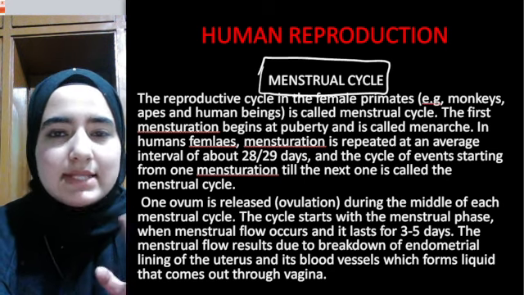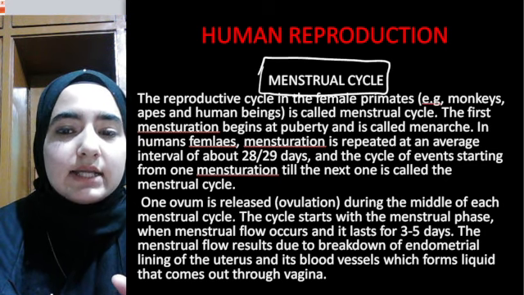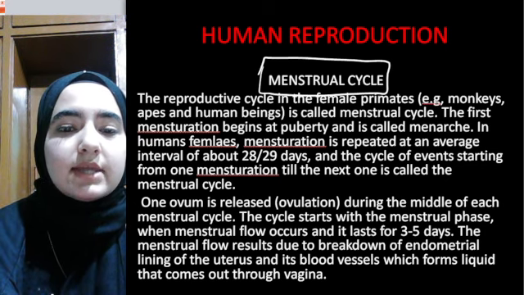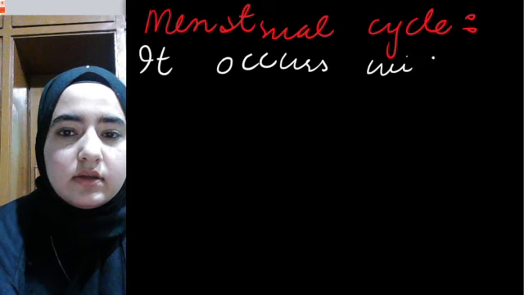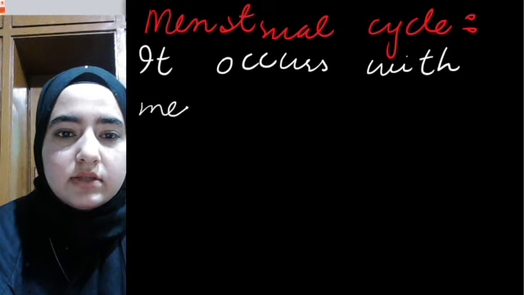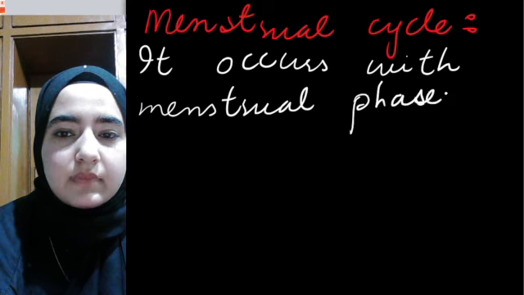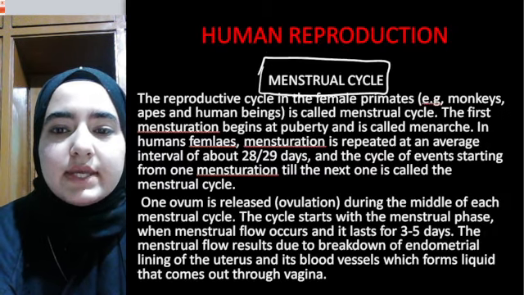The menstrual cycle starts with menstrual phase, or we can say menstrual flow. It occurs with menstrual phase.